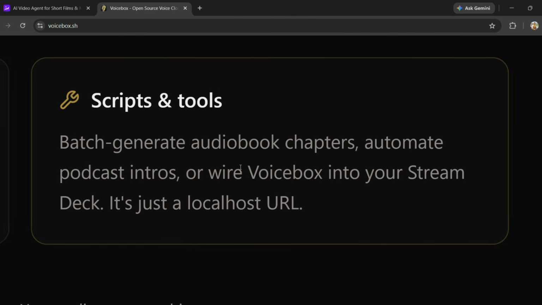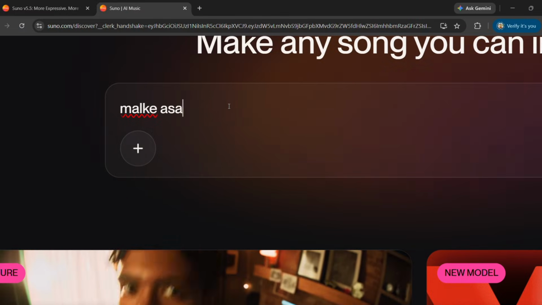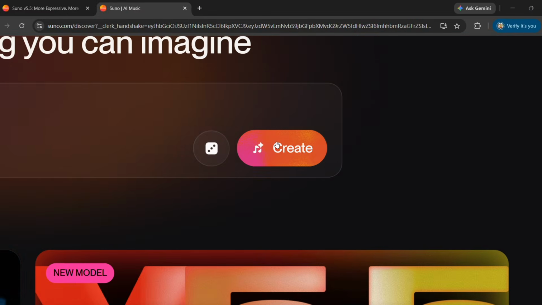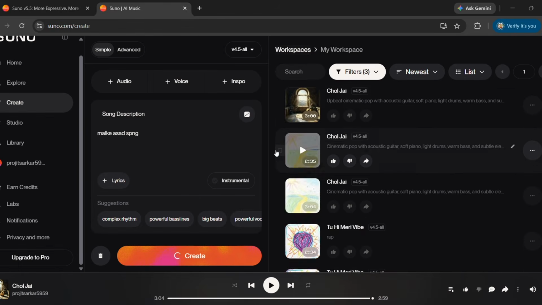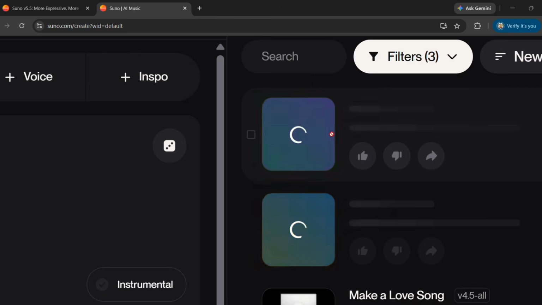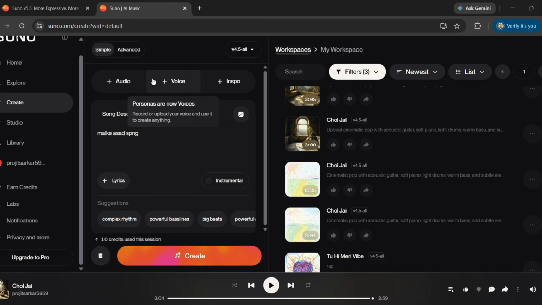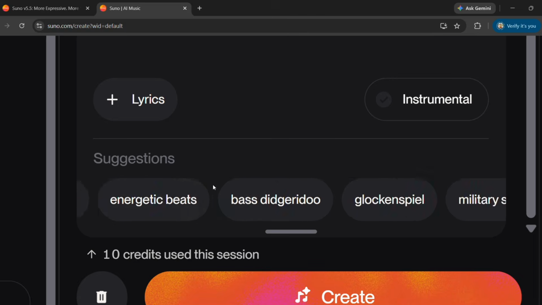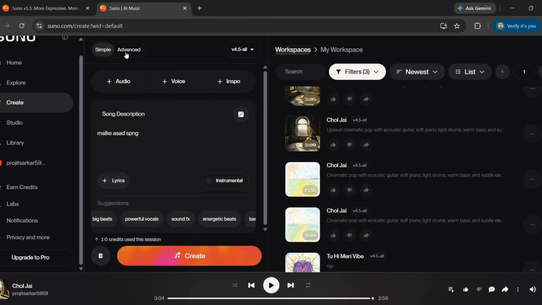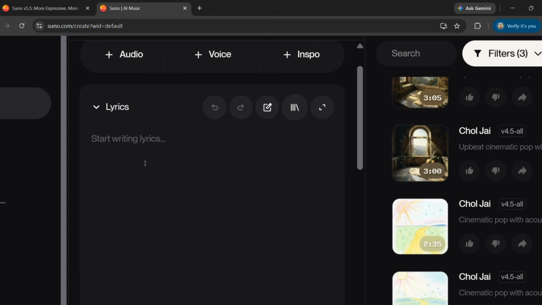First, Suno AI is built for music creation. You can describe a song, provide lyrics, upload audio, and generate complete tracks with vocals and production. Its current paid plans also include V5.5, advanced editing, stem separation, and custom voice features. Voicemod is completely different.